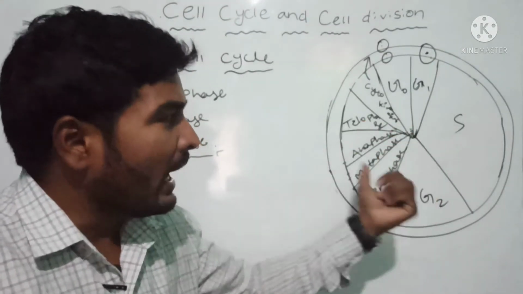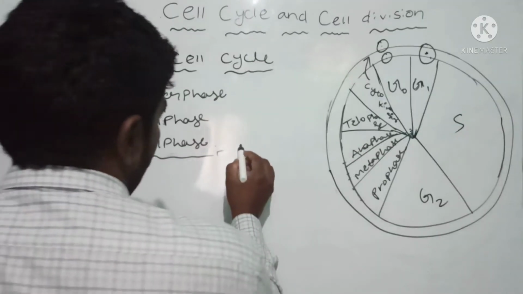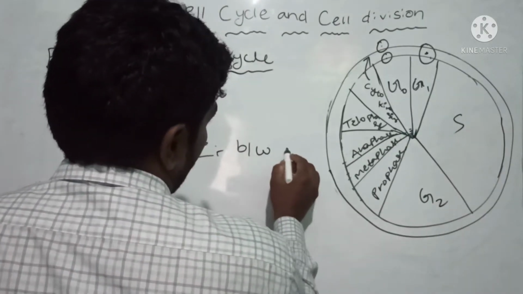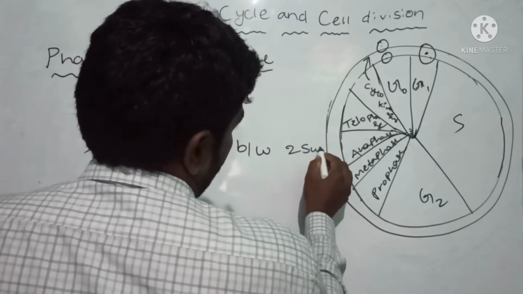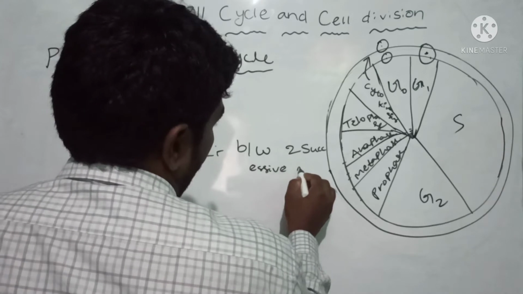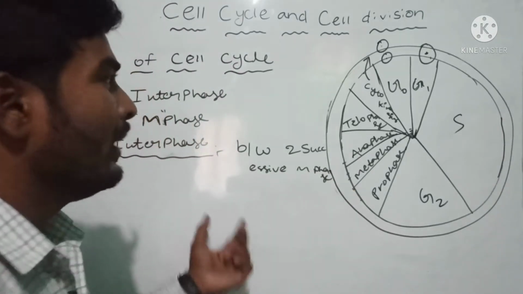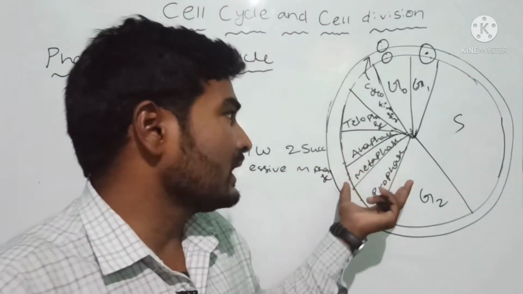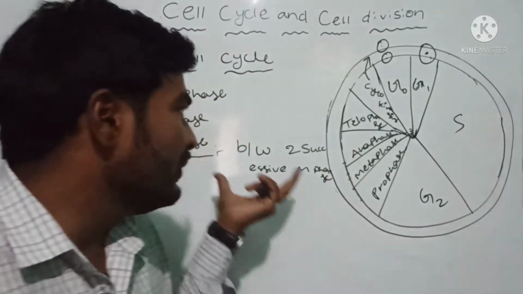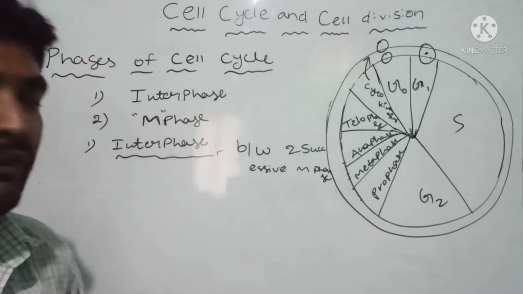The interval period between two successive M phases, between two successive cell divisions, is called interphase.